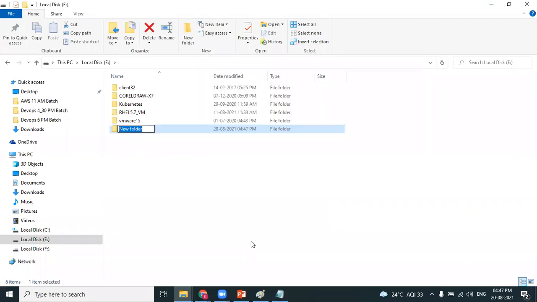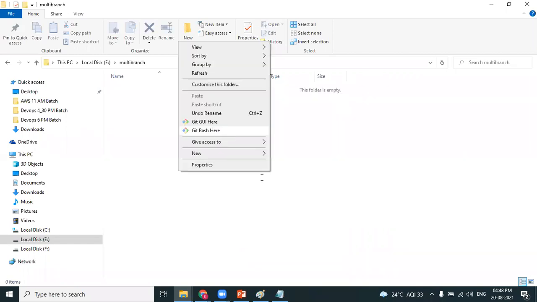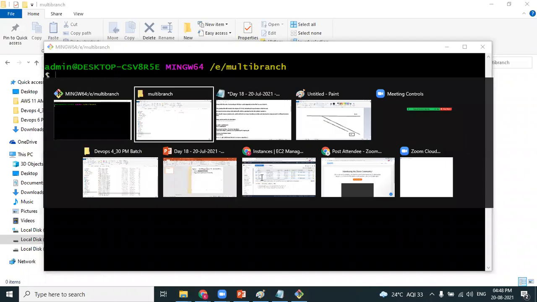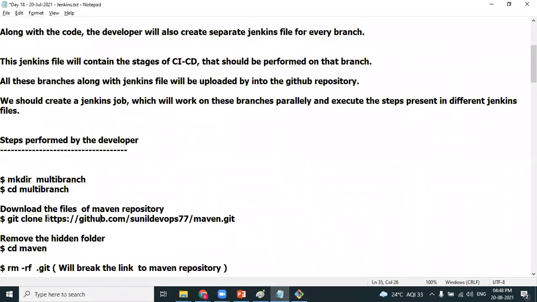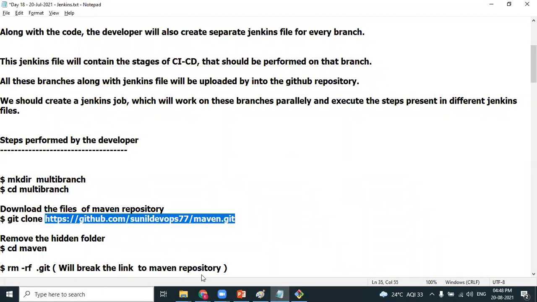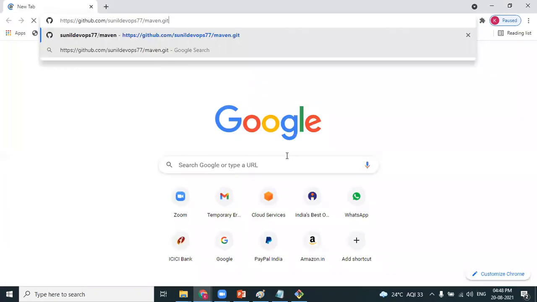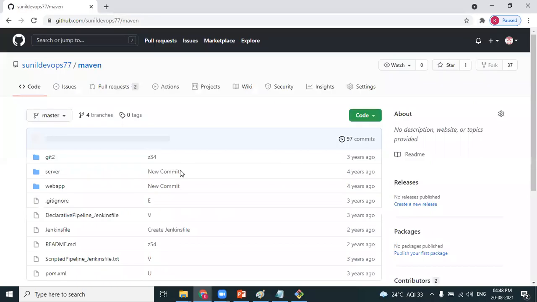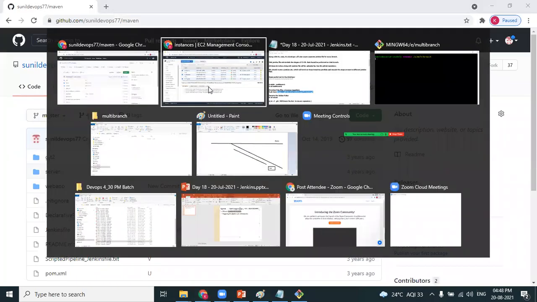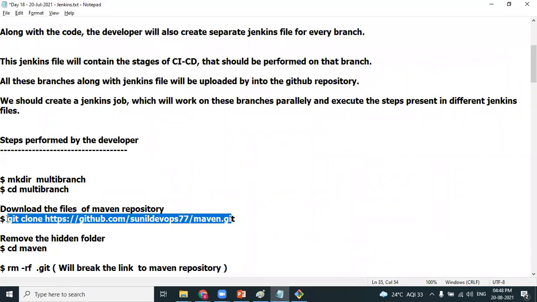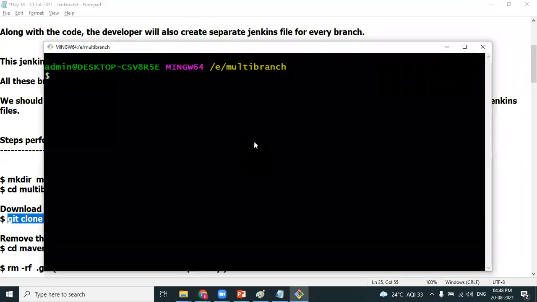Creating a new folder. The folder name can be anything. I'm writing it as multi-branch. Opening Git Bash. This is the repository URL. So what will the git clone command do? Clone will help you download the code from the GitHub repository into the local machine from where you're running it.